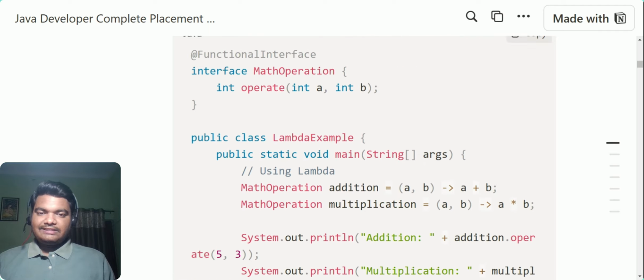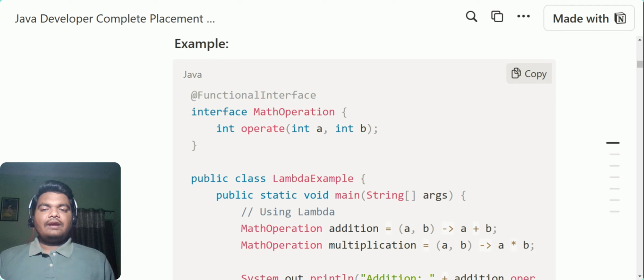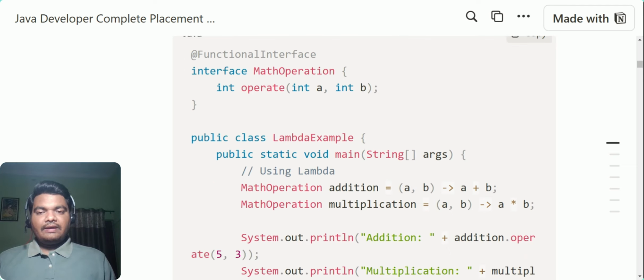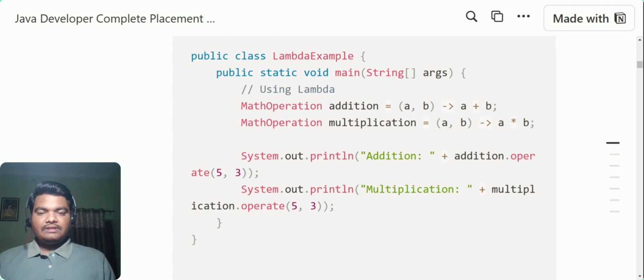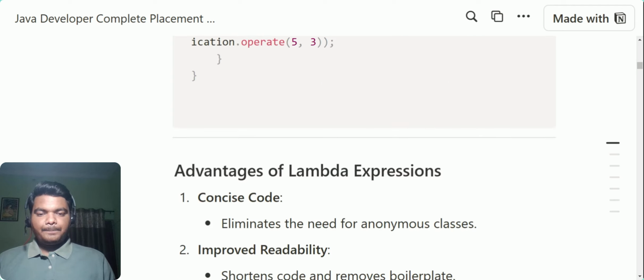This is a really important question for interviews of any company, or exams also, right? How do you create your custom functional interface? Can you, using a functional interface, add two numbers? They will ask you to do something like this, right? So you can show them how you create an interface. It will have a single method, right? And then you call it using the reference, and the same will work.